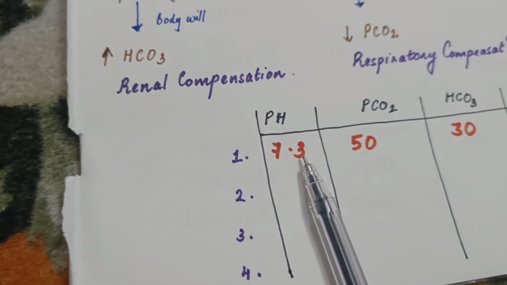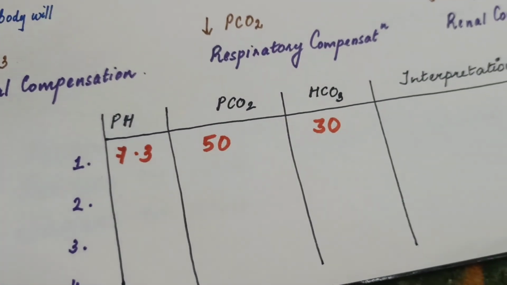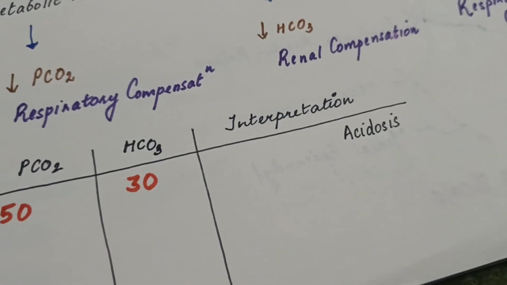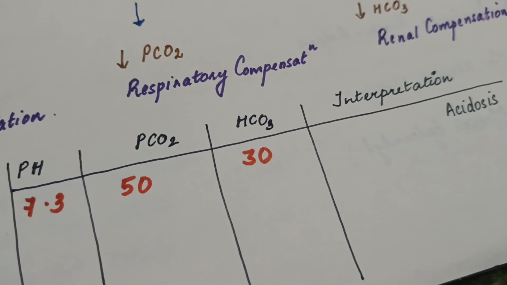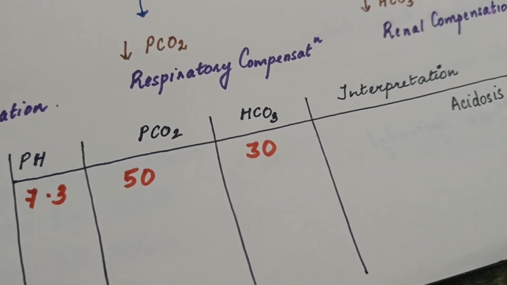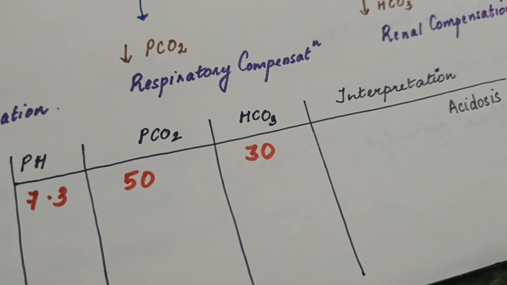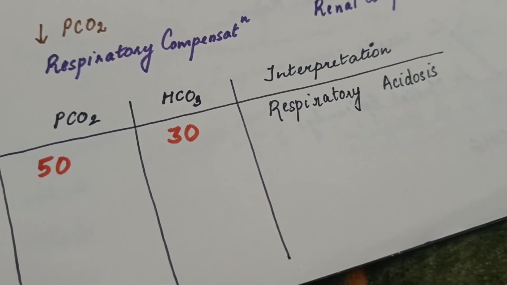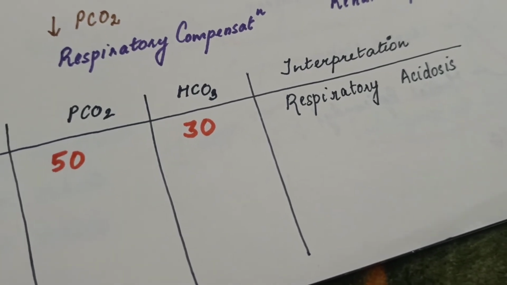If pH is less, it is acidosis. Next we have to check PCO2 and HCO3. PCO2 is increased and HCO3 also increased. That means it is respiratory. Simple.